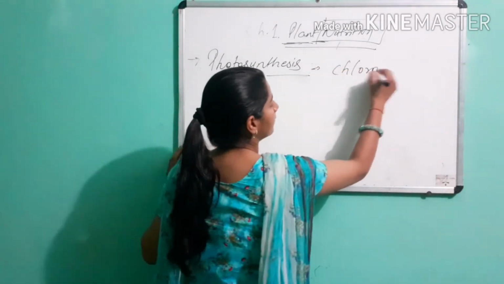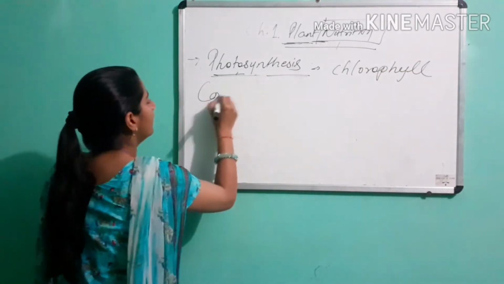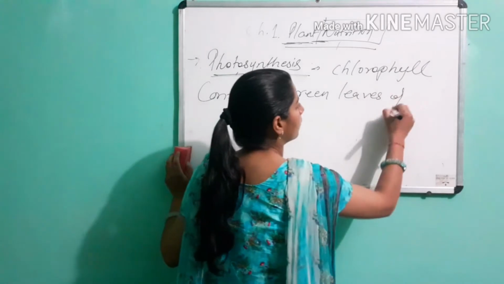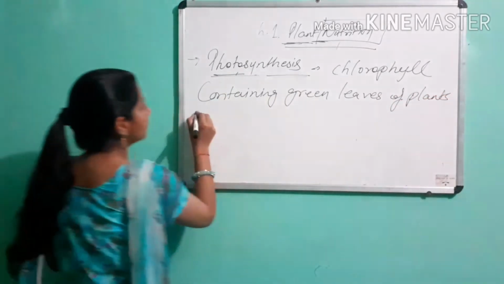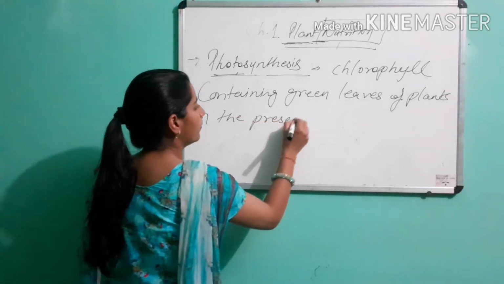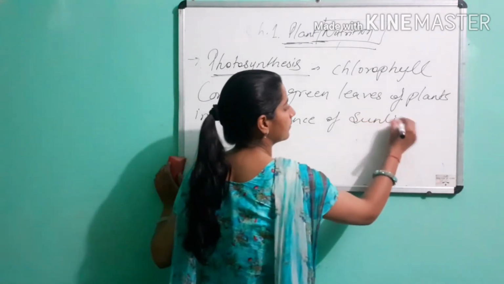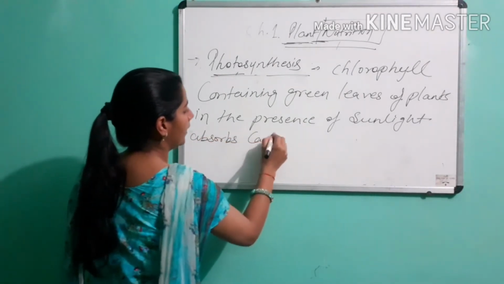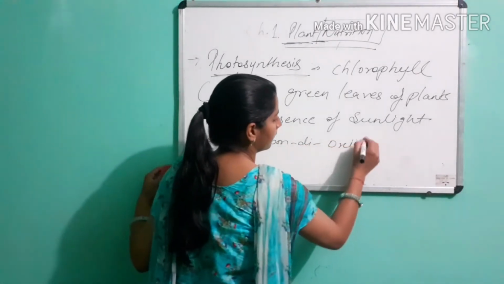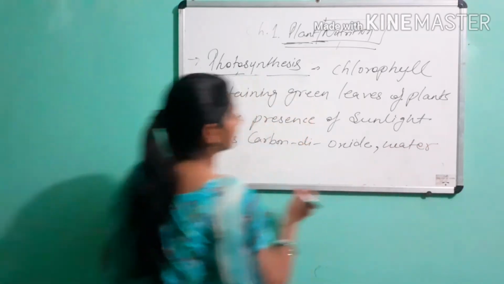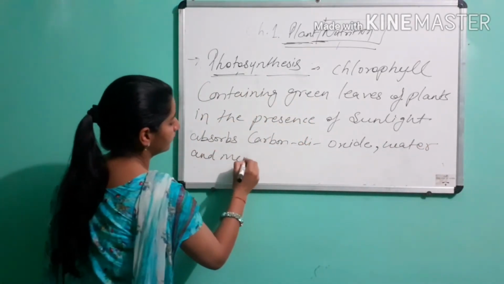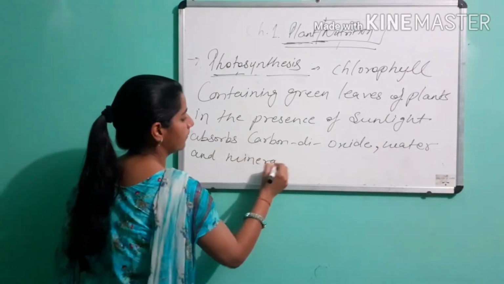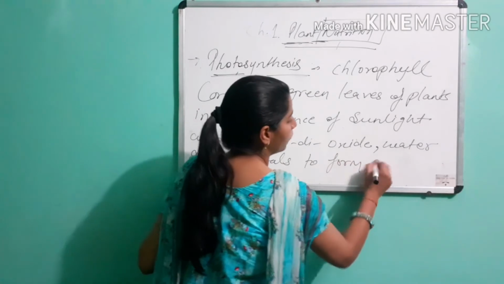Chlorophyll containing green leaves of plants in the presence of sunlight absorb carbon dioxide, water and minerals to form carbohydrate.